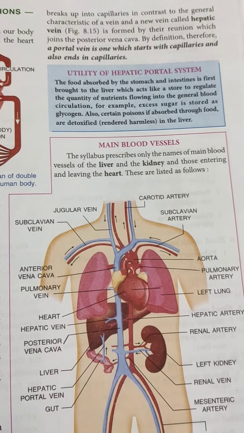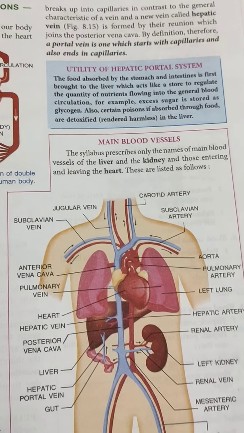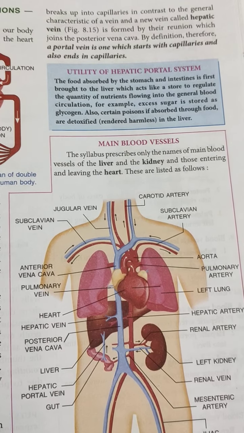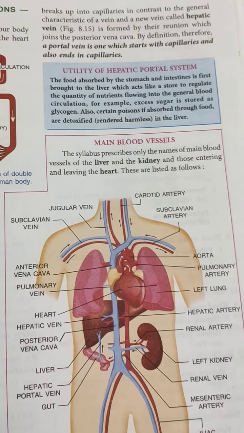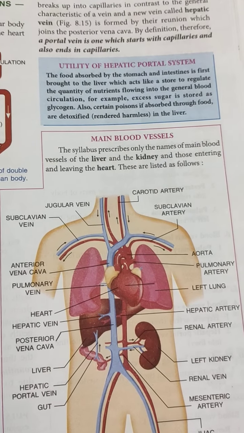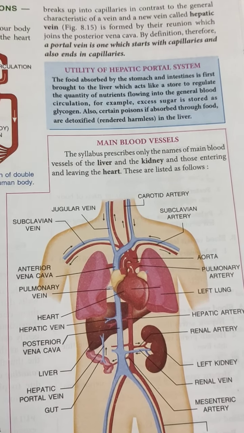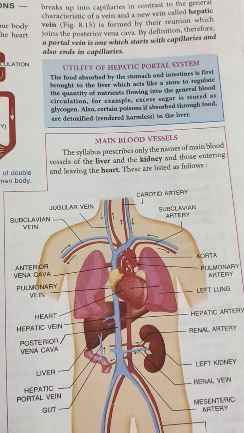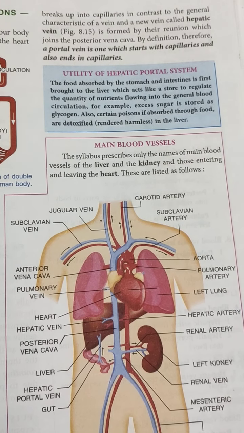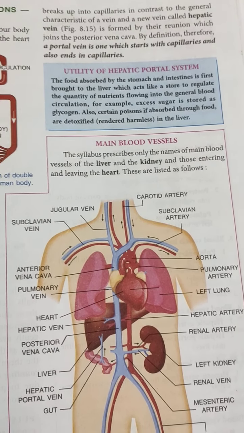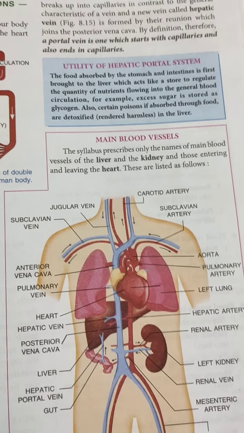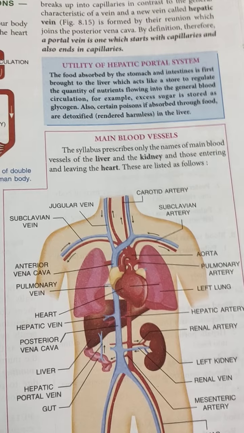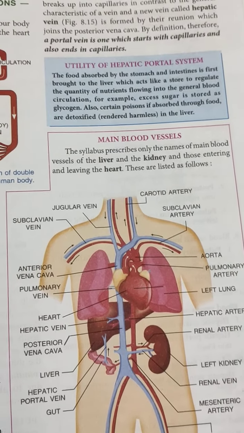So the hepatic portal vein is getting divided into capillaries in contrast to the general characteristic of a vein, and the new vein which is arising from there, we call it hepatic vein. Now another very important definition which you have to remember and which has come in your ICSE a number of times: a portal vein is one which starts with capillaries and also ends in capillaries. Okay.